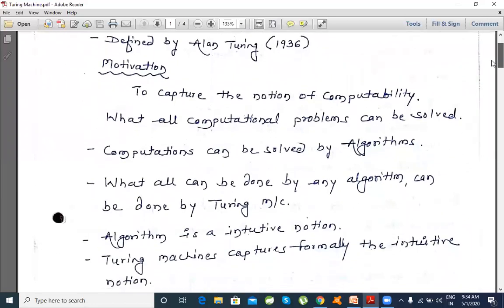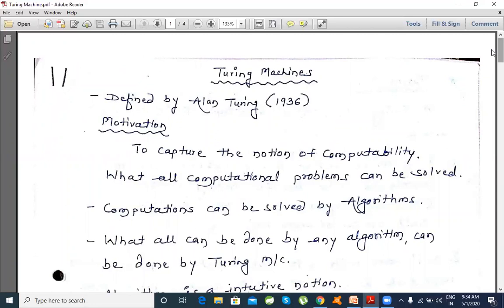Now, what is said about this machine is, what all can you solve computationally. Whenever I'm talking about computations in computer science and engineering, every computation follows an algorithm. In other words, what all can be solved algorithmically. If I have a problem statement for which I can write an algorithm, then that problem can be solved using Turing machines.